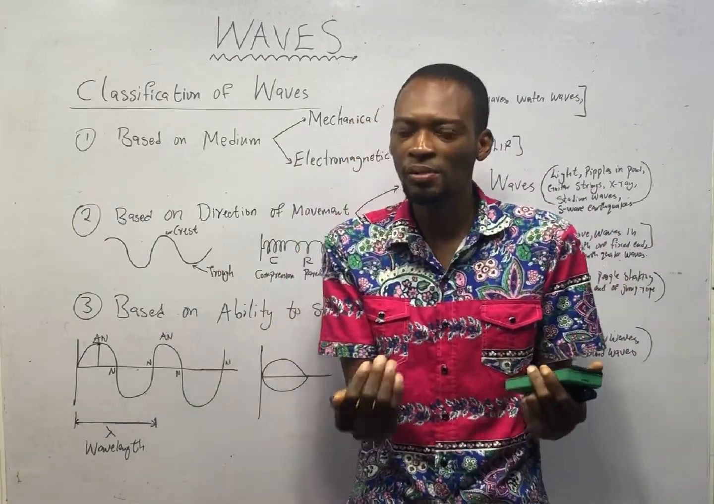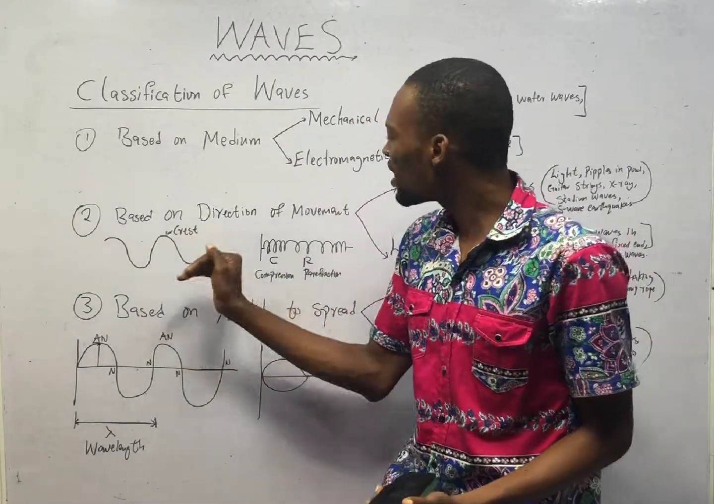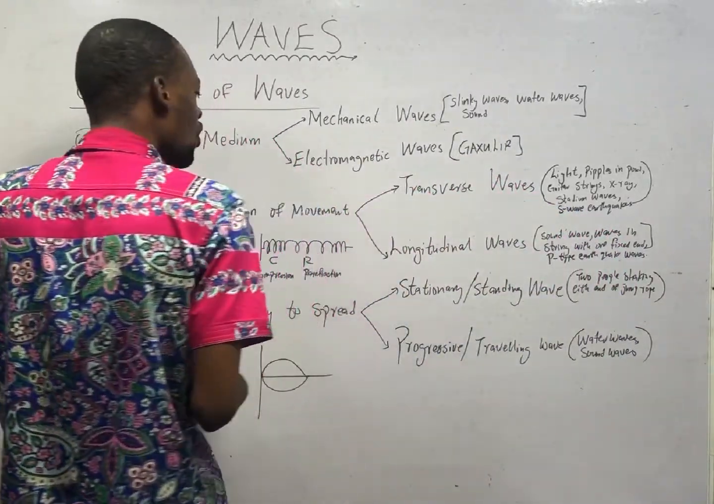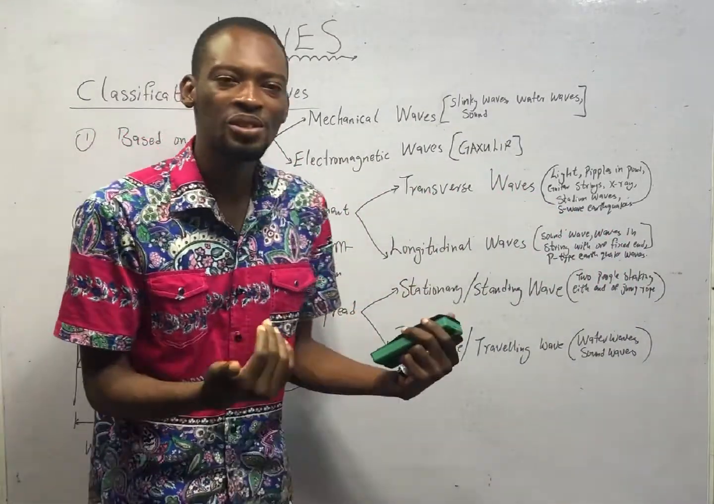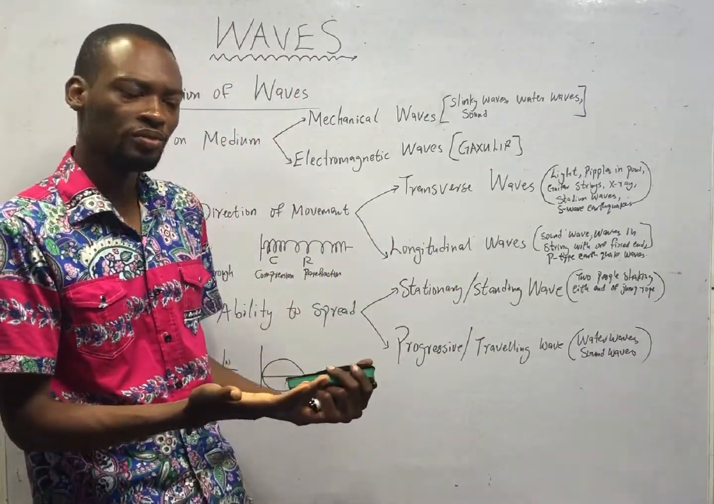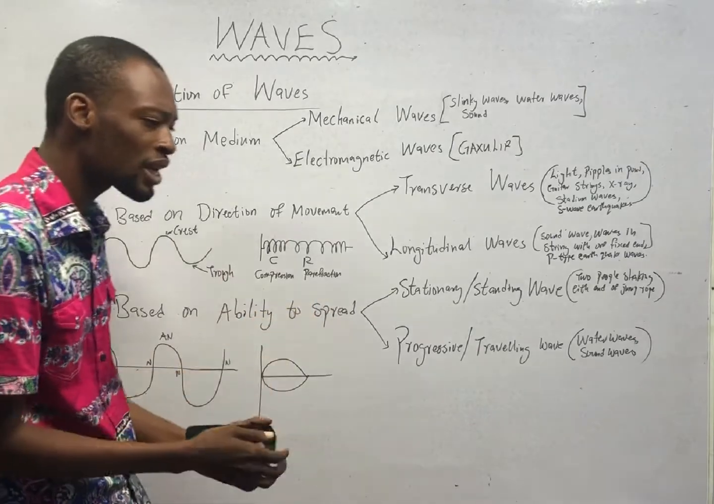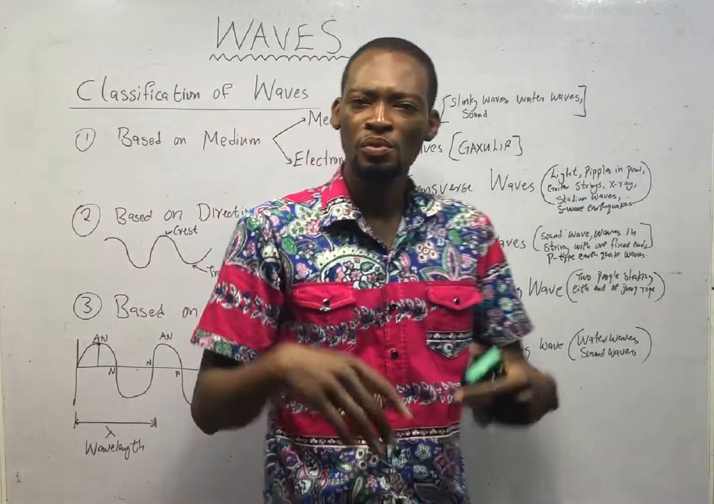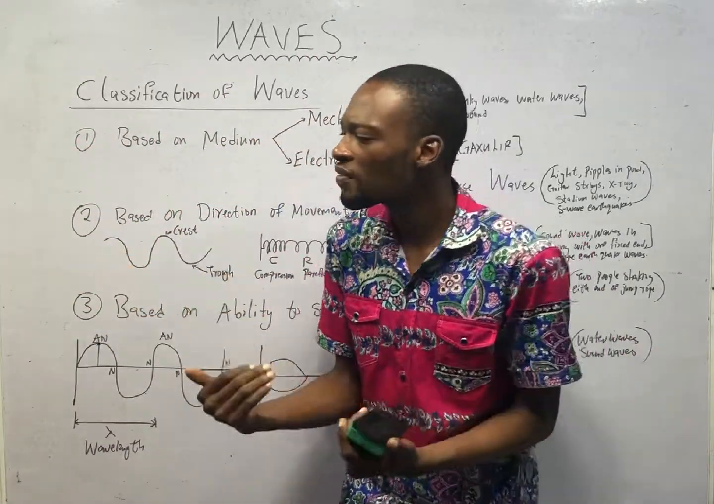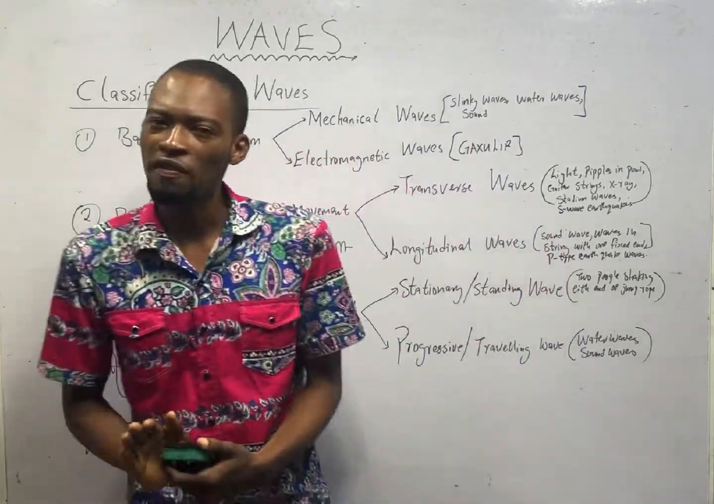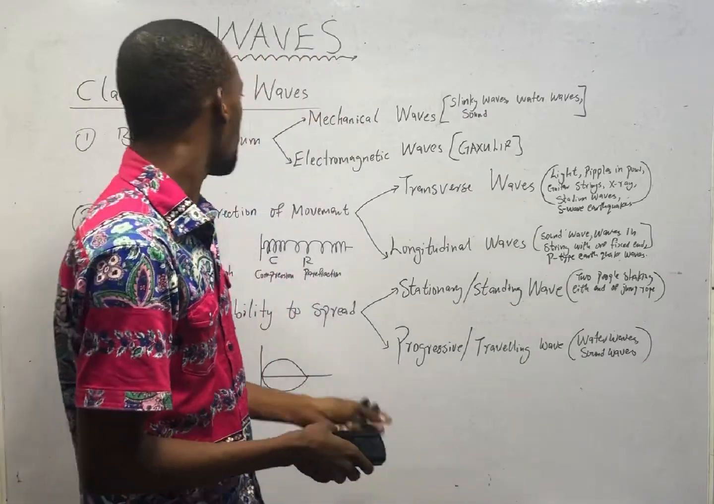To avoid all these misunderstandings or confusion, waves can be grouped into three: based on medium, whether they require a material medium or not; based on direction of movement, what is the direction of movement of the wave relative to the direction of the particles; and based on the ability to spread, is this wave moving about or is this wave in one position? That is what we shall cover right now.